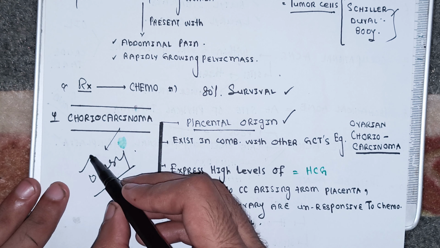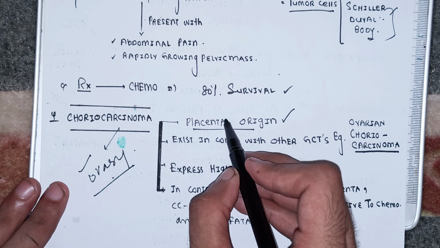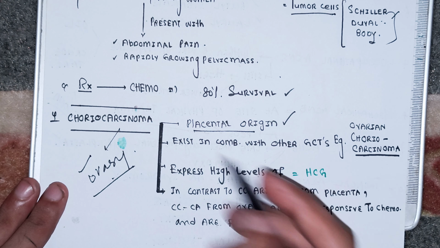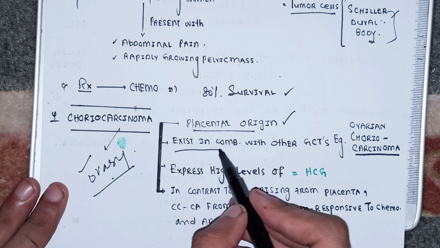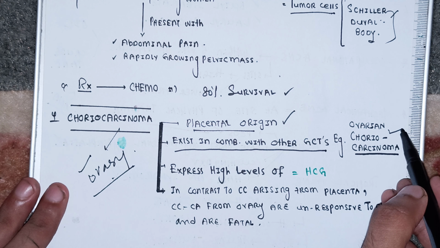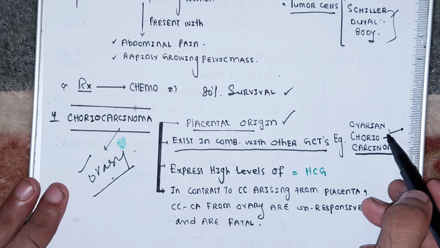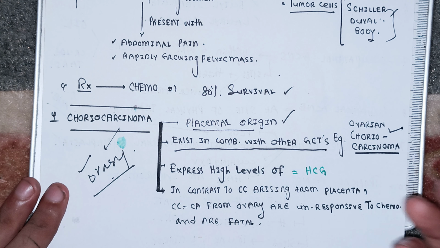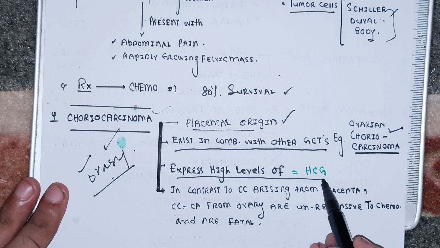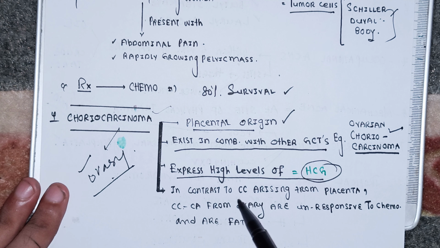The one originating from the ovary is more common than the one originating from the placenta, don't forget. Okay, as I mentioned, the choriocarcinoma exists in combination with other germ cell tumors. For example, ovarian choriocarcinoma coexisting with the placental choriocarcinoma. And don't forget, choriocarcinoma, whatever it is, produces high levels of HCG, beta HCG, okay?